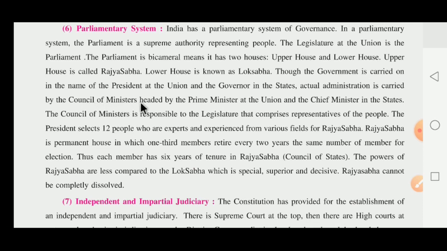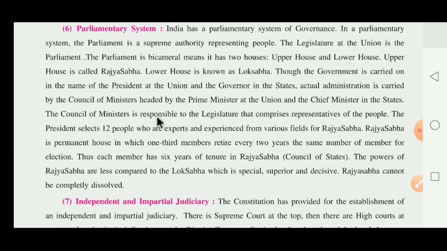This council of ministers is headed by the prime minister at the union level and the chief minister at the state level.